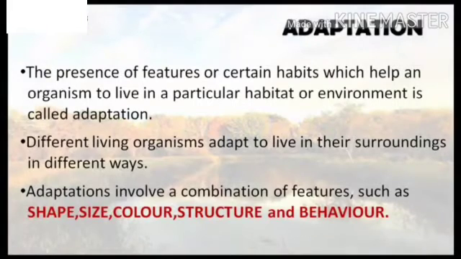By adaptation, we mean the presence of features or certain habits which help an organism to live in a particular habitat or environment. Different living organisms adapt to live in their surroundings in different ways. Adaptations involve a combination of features such as shape, size, color, structure, and behavior.